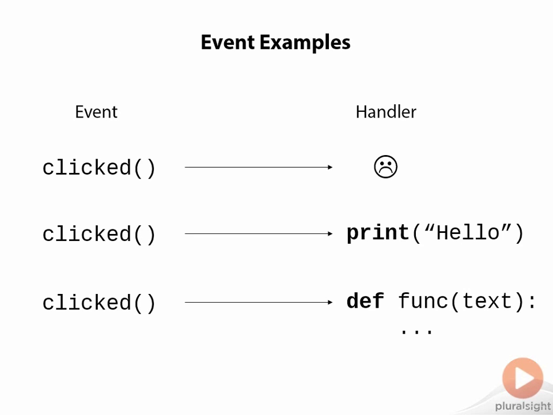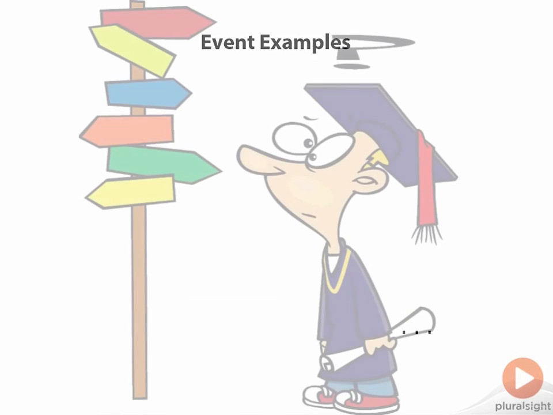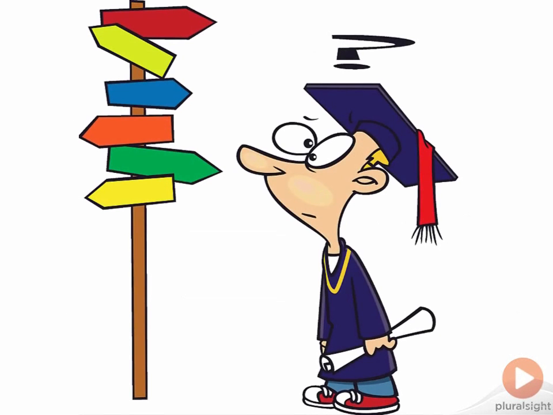One more important thing I feel I should say is that an event is sometimes referred to as a signal, and the handler is sometimes referred to as a slot. I know, so many different names, but the signal slot names actually come straight from the Qt syntax. Now you're probably confused more than ever, but trust me, even though events are a very powerful concept, they're actually really simple to understand. As I said earlier, it is our job to capture or handle those events and do something with them, and that's exactly what we're going to do in our next video.